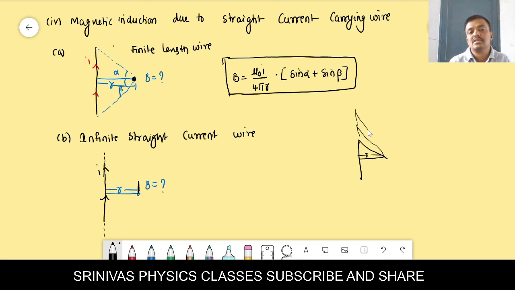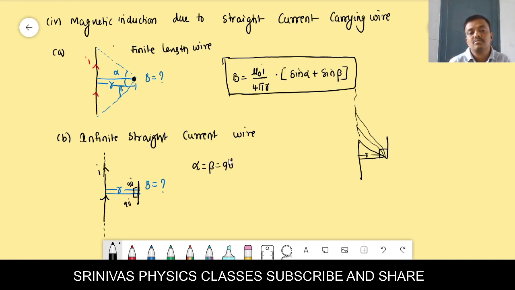As our length increases, the angle increases. If the length goes to infinity, the angle becomes 90 degrees. This is alpha; alpha is 90 degrees. This side also has infinite length, so beta also becomes 90 degrees. That means in the case of an infinite straight wire, alpha and beta are both equal to 90 degrees.